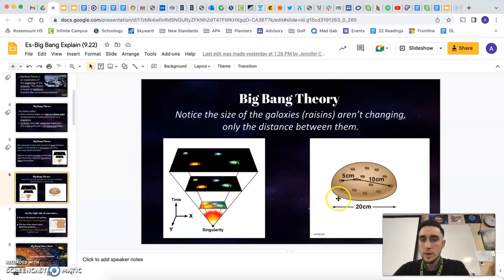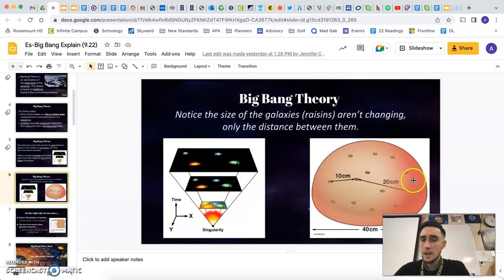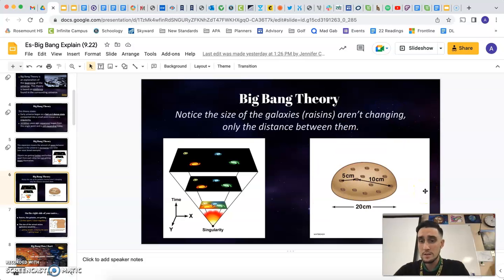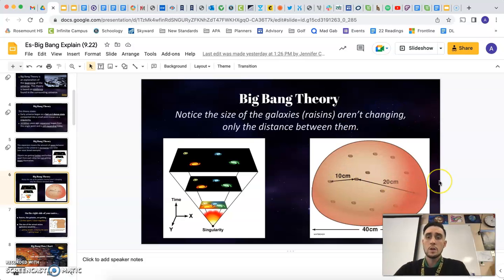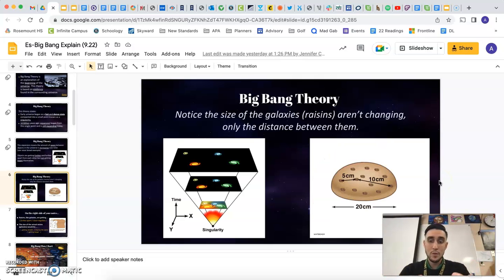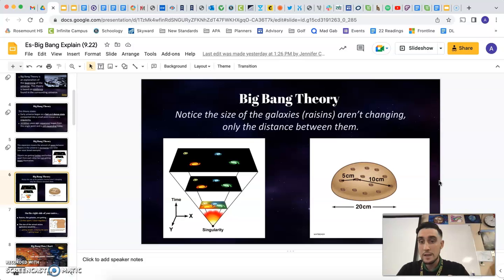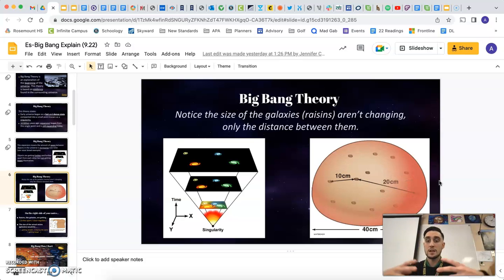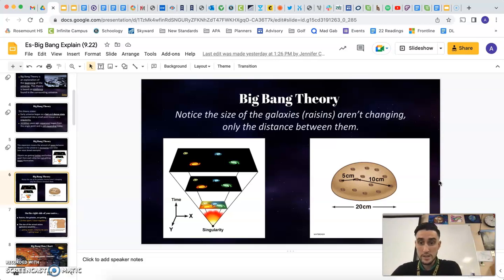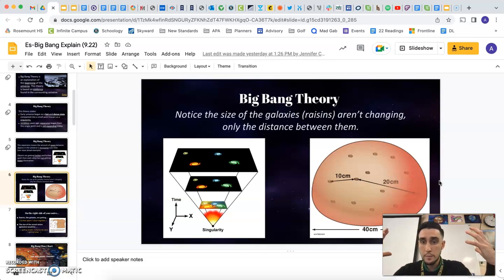So the raisin bread example over here, this is a classic example. This has been around forever, right? This is something I learned about when I was in middle school. So all of these raisins, when the bread gets baked, all of the raisins stay the same size, so they represent the galaxies. But the space in between the raisins, that bread in between the raisins, is the stuff that's actually expanding. So another look to see that actually all of the raisins are getting farther away from each other, but the raisins themselves are staying the same size.